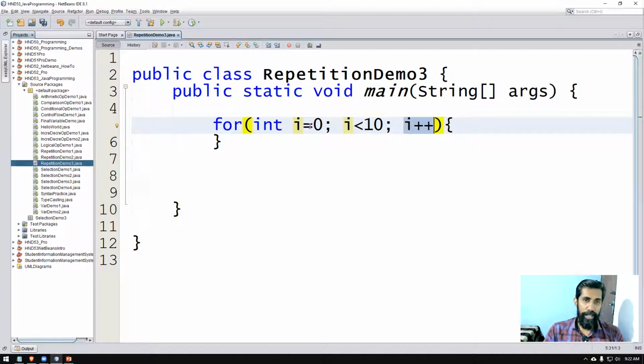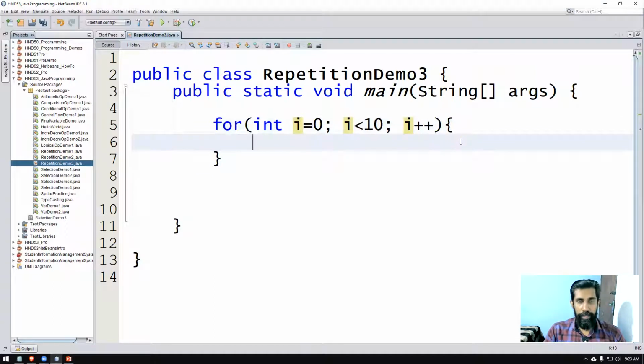So i is assigned the value of 0. That is the initialization, right? That's one part. You can see the semicolon is there, so we are separating the parts. Then i is less than 10. That is the condition. Semicolon, again we are separating. Two parts have gone. The last part is the modification, i++ or i--. You can write according to your preference.